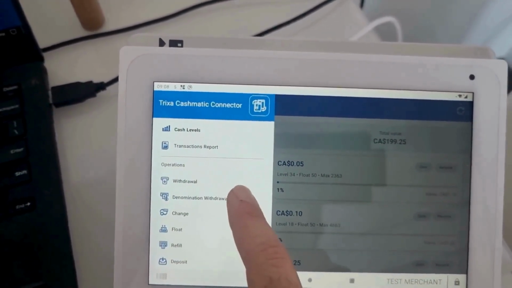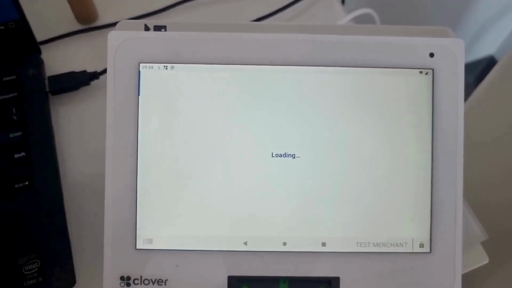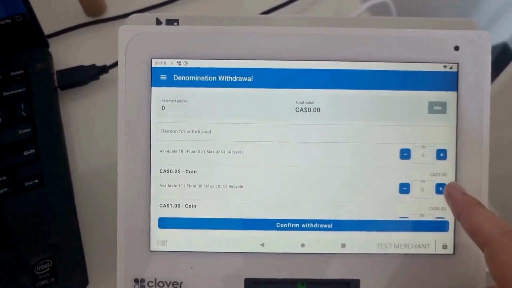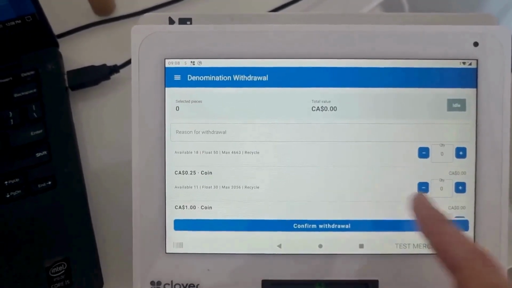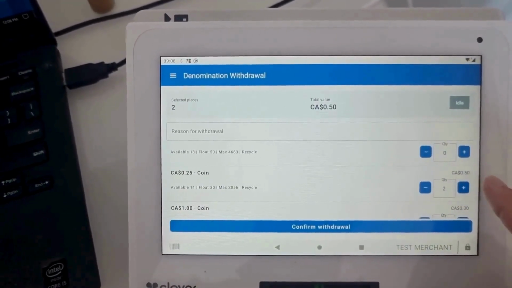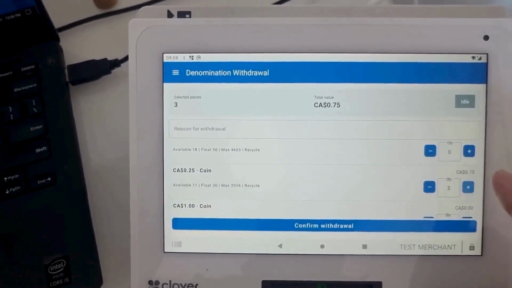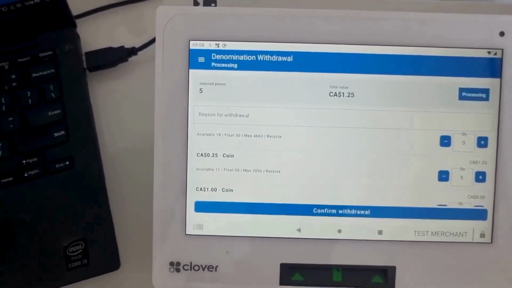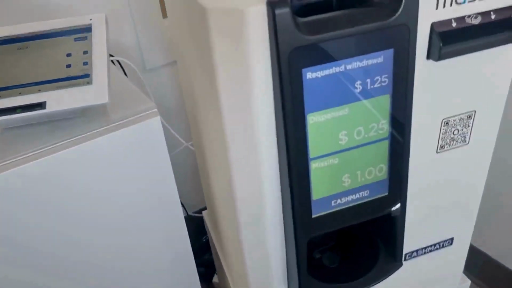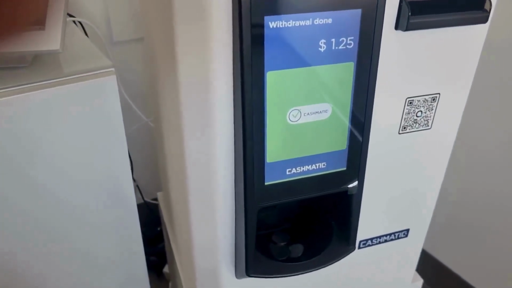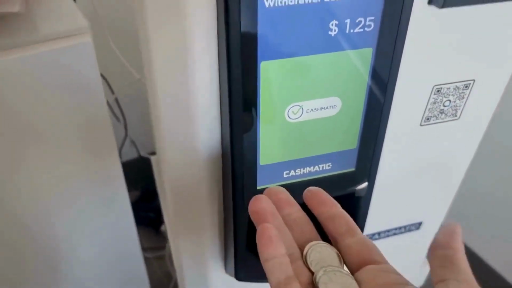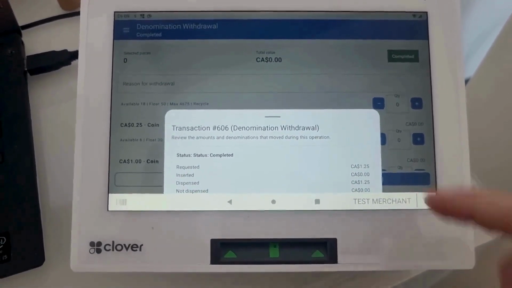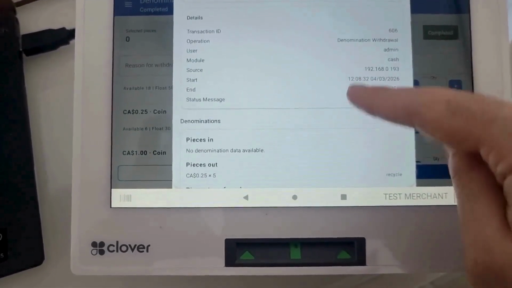To do a denomination withdrawal, you just have to choose the denomination you want to withdraw and the amount. Let's say from the 25 cents I want 3 25s, or 5 25s. Let's confirm. It will be sent directly to the device and here's the exchange. After, you can see the confirmation that you can print as well for your records.